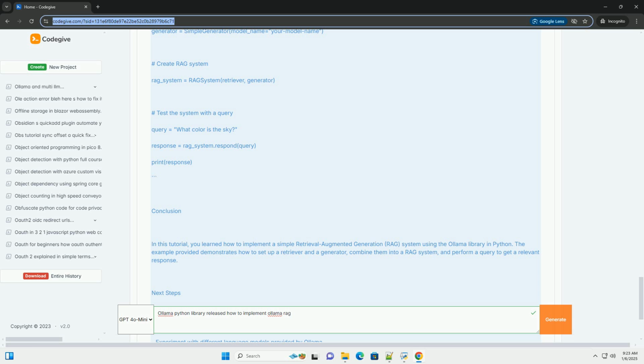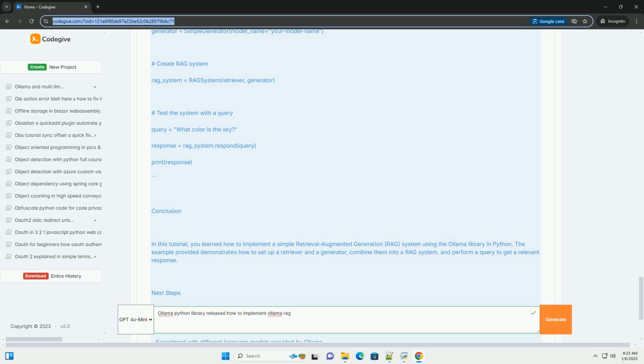Step 4. Combine retriever and generator. Now you can combine both components into a RAG system. Step 5. Running the RAG system. You can now create an instance of your RAG system and test it with some sample queries.